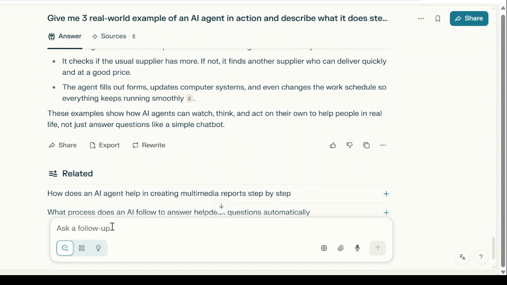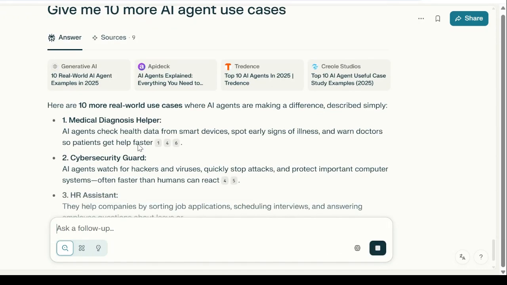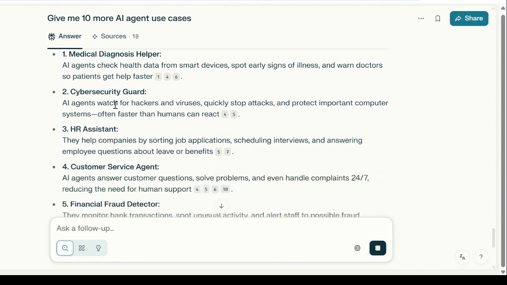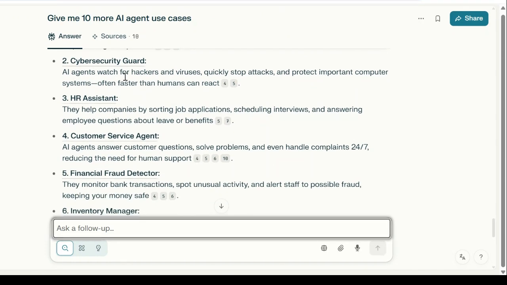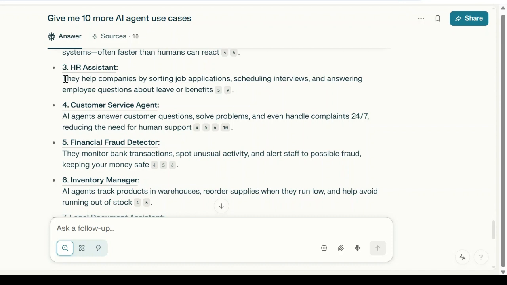Let's ask for more examples. Give me 10 more AI agent use cases. Use cases are basically examples. So one is medical diagnosis, which we have seen. Cyber security guard: AI agents can watch for hackers and viruses and quickly protect. So large enterprises can use it. HR assistant, this is the most common in enterprises now. They help companies by sorting job applicants, scheduling interviews and answering employee queries.